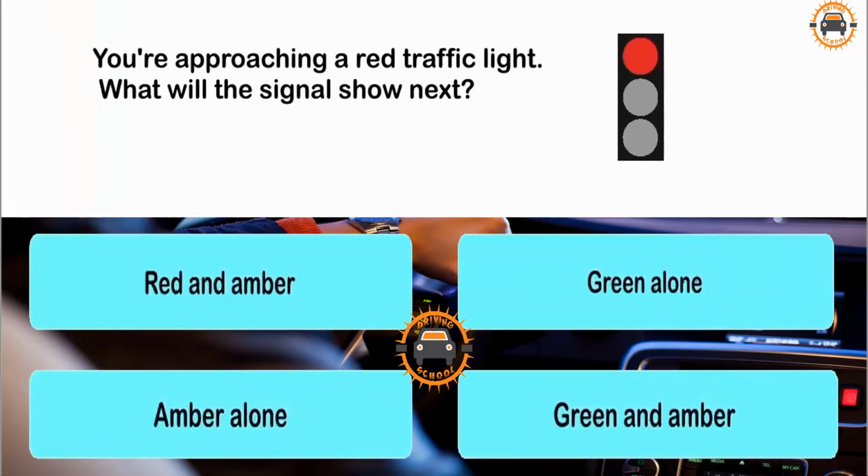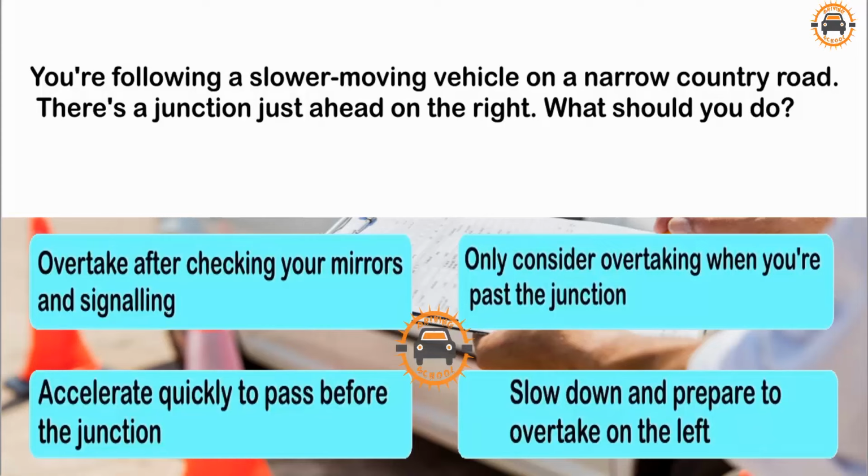You're approaching a red traffic light. What will you do? Accelerate quickly to pass before the junction. Slow down and prepare to overtake on the left. Only consider overtaking when you're past the junction.